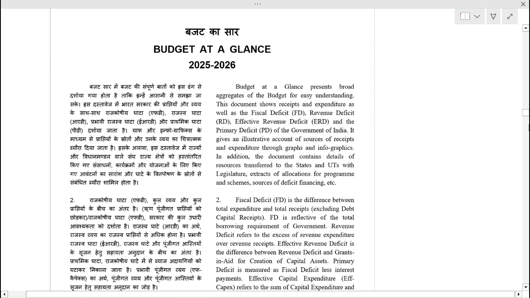In the very first part of this lecture, we will understand the first document, budget at a glance. Budget at a glance presents broad aggregates of budget for easy understanding. This document shows receipts and expenditure as well as fiscal deficit, revenue deficit, effective revenue deficit and primary deficit of the government of India. We already saw in initial slides what is FD, RD, ERD and PD. It gives an illustrative account of sources of receipts and expenditure through graphs and infographics; we will discuss in upcoming lectures.